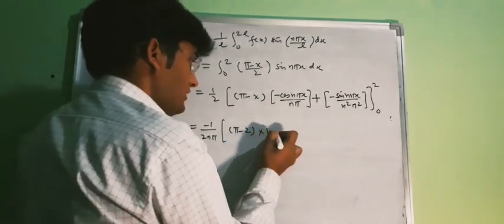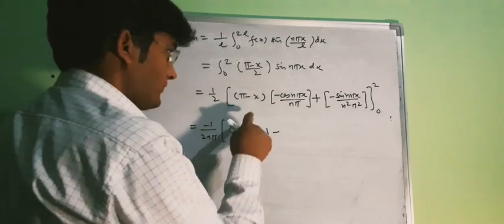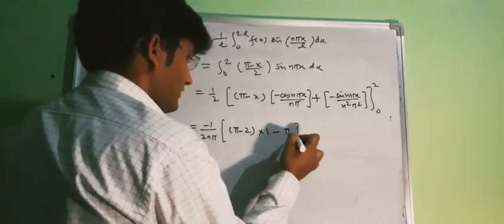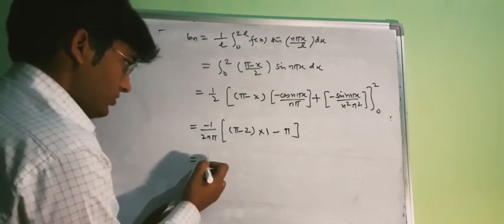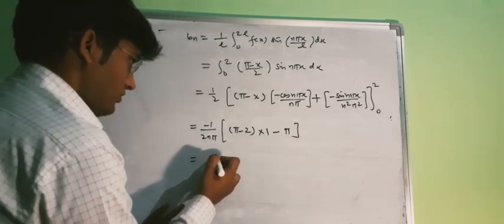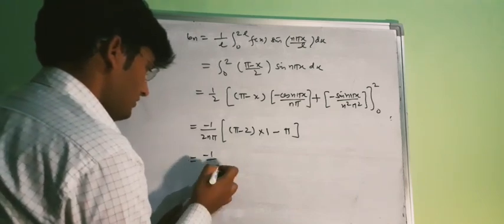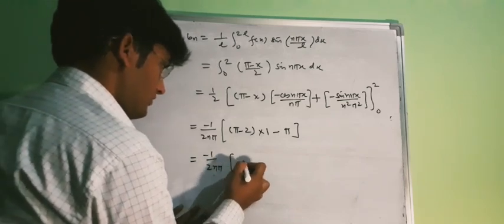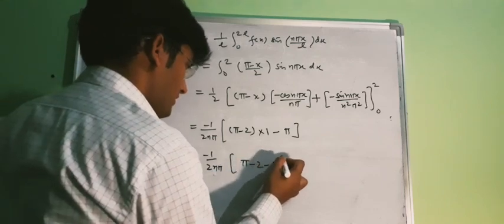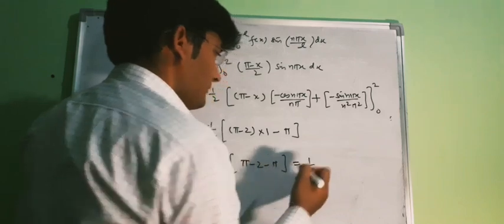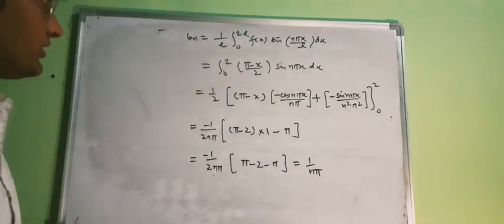Now if x is 0, then this will be pi, cos 0 is 1, so this will be minus pi. So we will have minus 1 upon 2 n pi. In the bracket, we have pi minus 2 minus pi, so this will be minus 2, and our bn is 1 upon n pi.